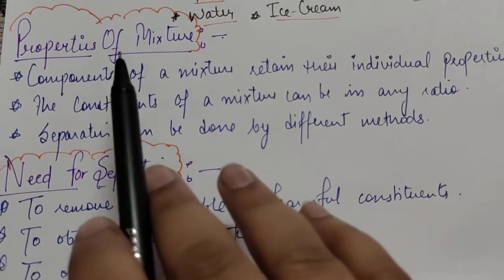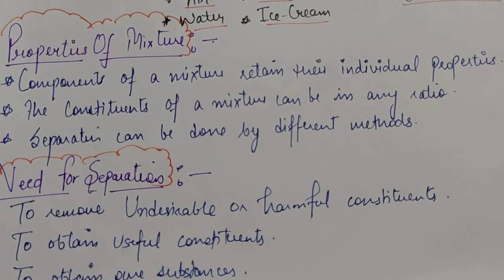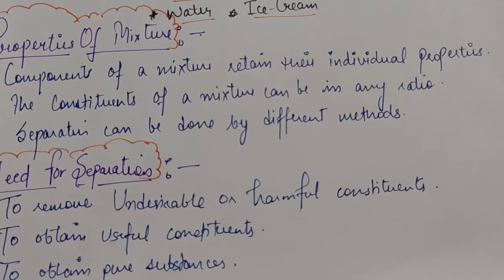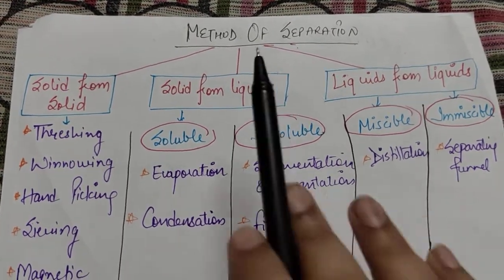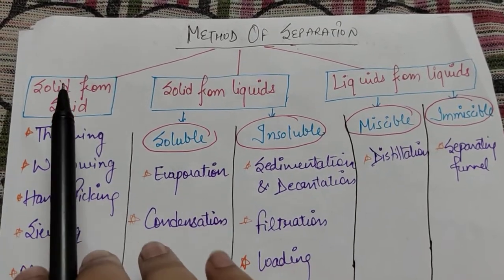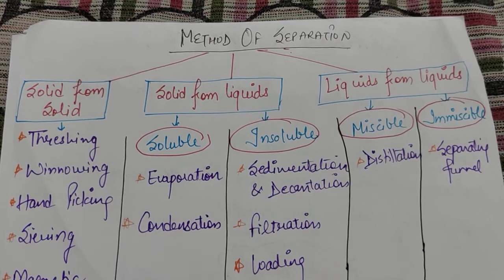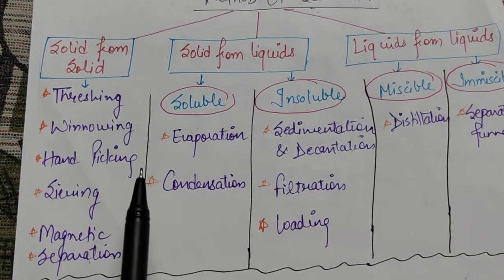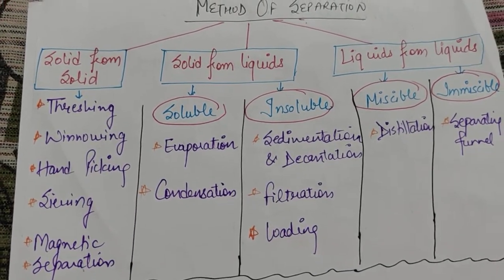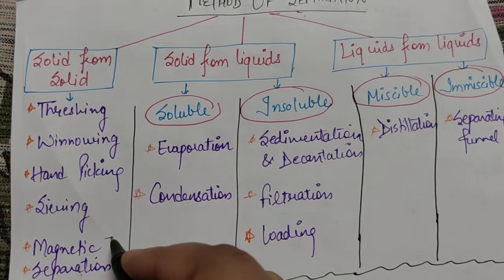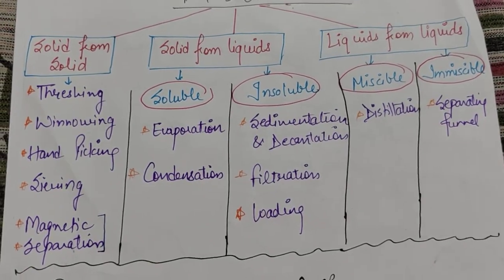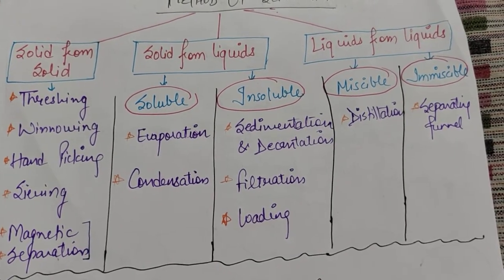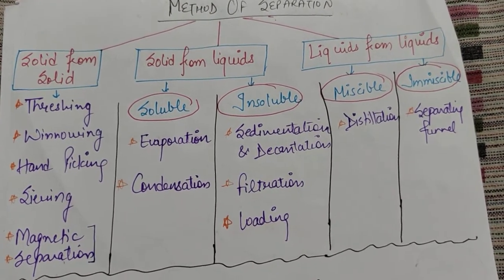So that's why we separate pure substance from impurities. Now, as I have told you in the properties of the mixture, separation can be done by different methods depending on the type of component of the mixture. Now, let us do those. If I want to separate a solid from a solid, then how can I do it? I can do it by threshing, by winnowing, or by hand picking, or by sieving, or if I have any magnetic substance like any metallic impurity which I need to separate, then I can use magnetic separation also. Okay, what is threshing, students?